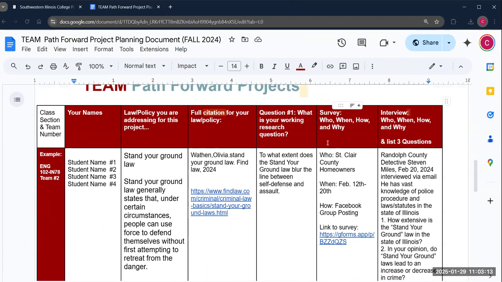Most of this you probably haven't gotten to yet, but I do want you thinking about these things as you are doing your planning this week, at least. So the things that I'm asking you to put in are the group members' names of the people that are participating, the law or the policy you all have selected for this project, and the citation for where that law or policy lives. It can't just be, oh, I want to do abortion. Abortion's a law without you being able to cite a specific law in a specific place and a specific source.